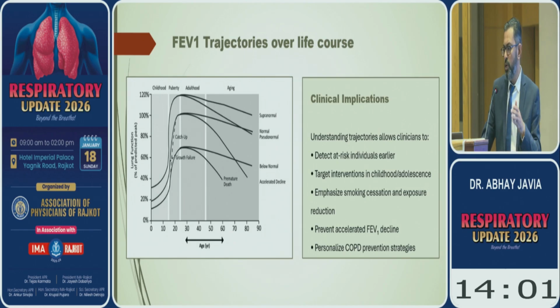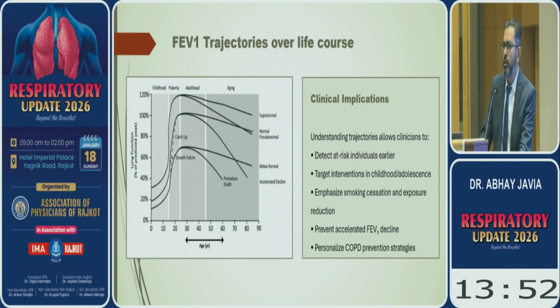So it does not attain the maximum growth which it's supposed to, and then it declines at a normal pace. And the other trajectory is that lung growth happens in a normal phase, but it declines very rapidly because of smoking and other occupational exposure to dust particles.